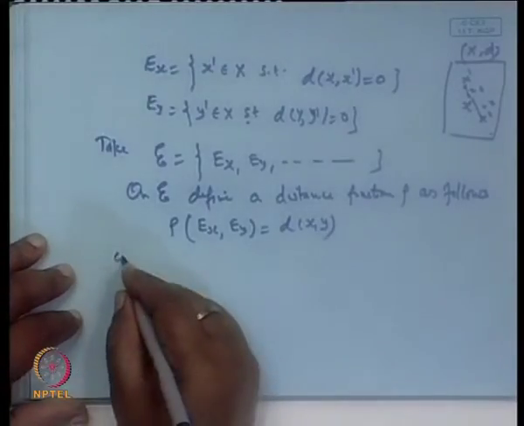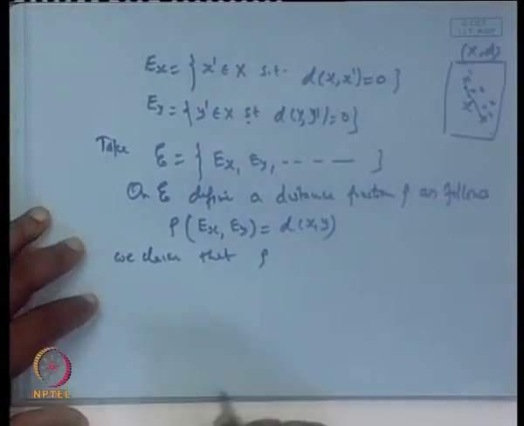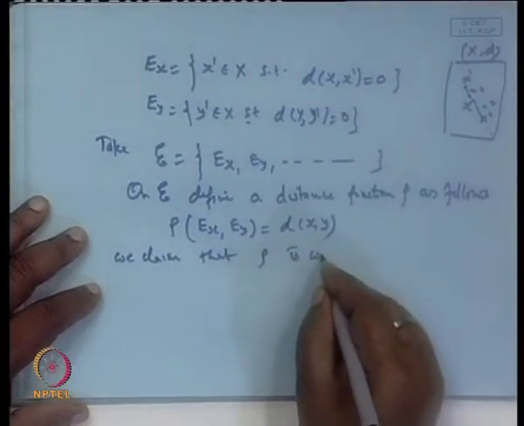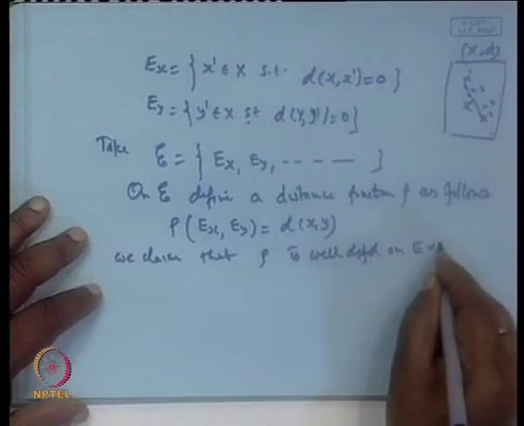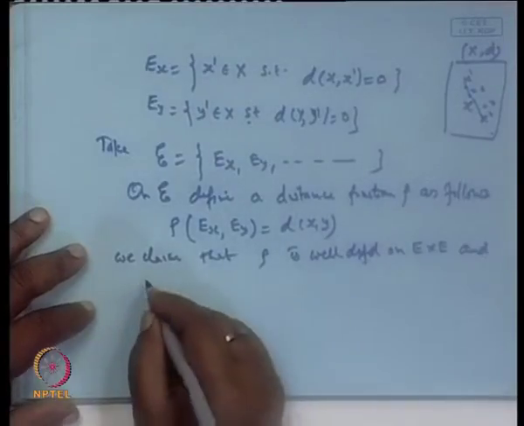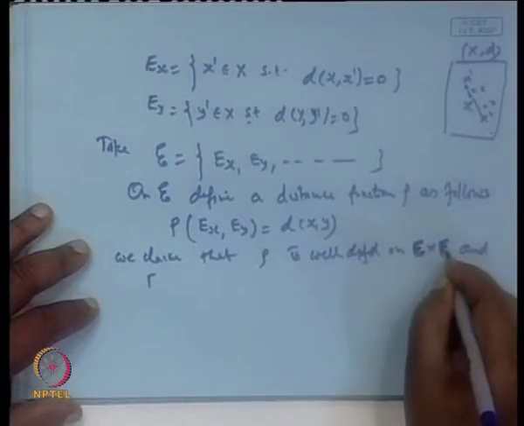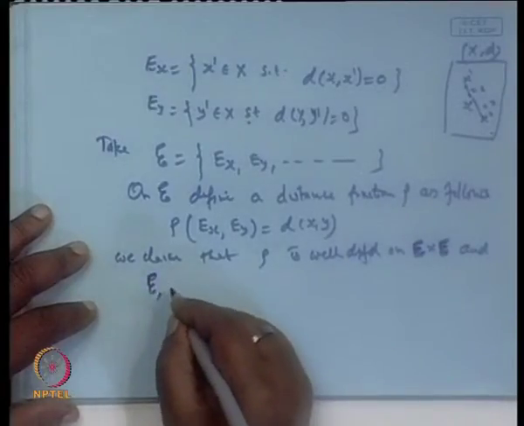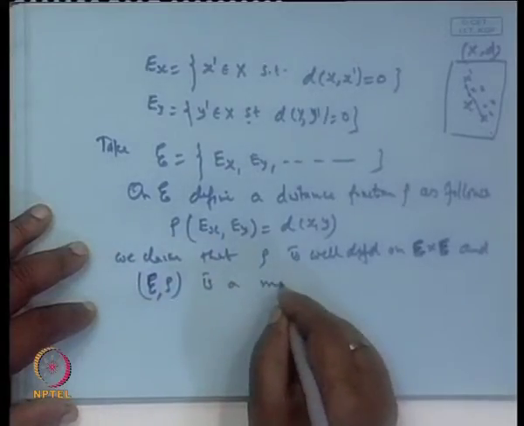We claim that this rho is well defined on E cross E, and that E under rho is a metric space.